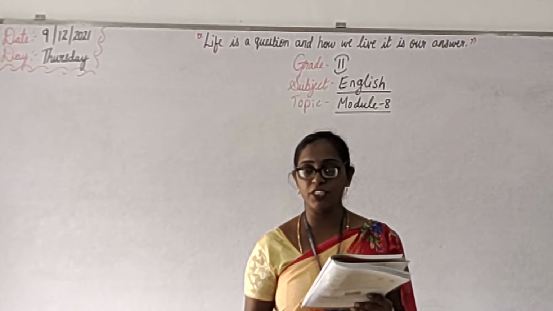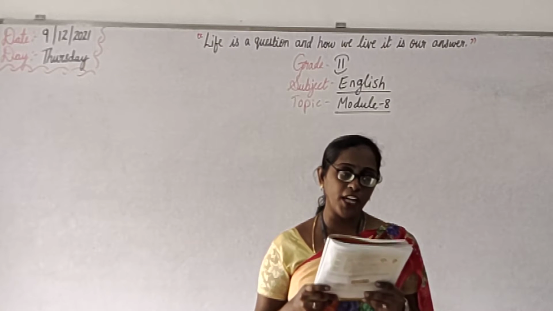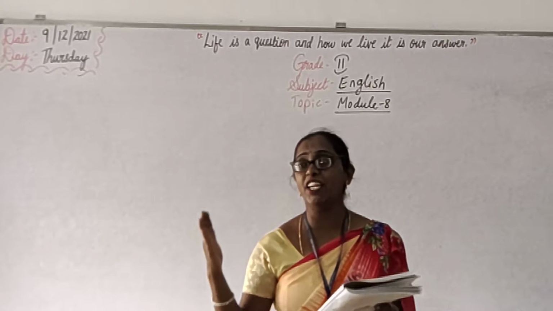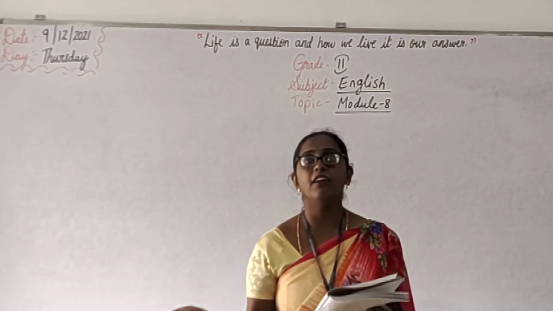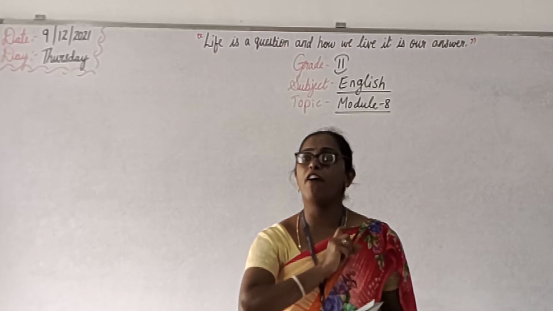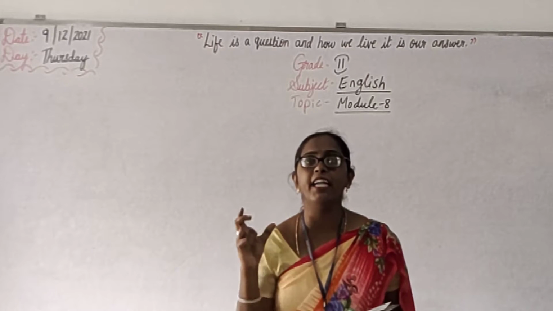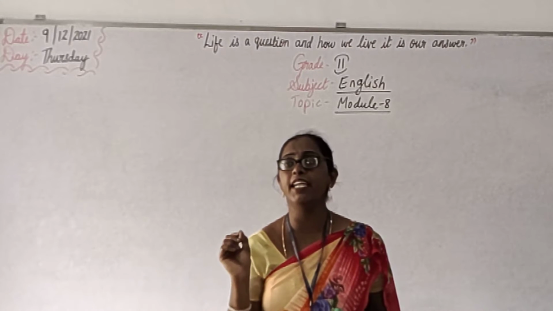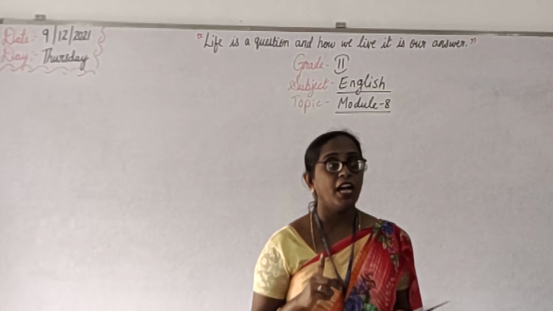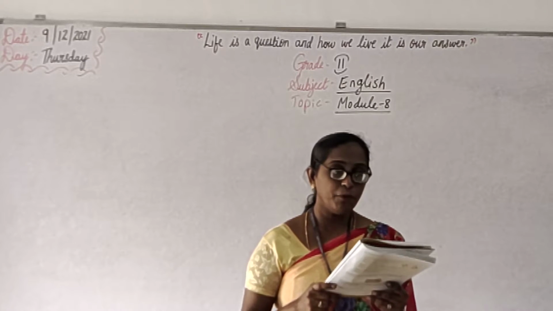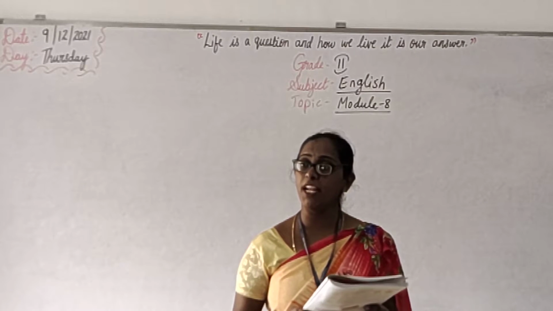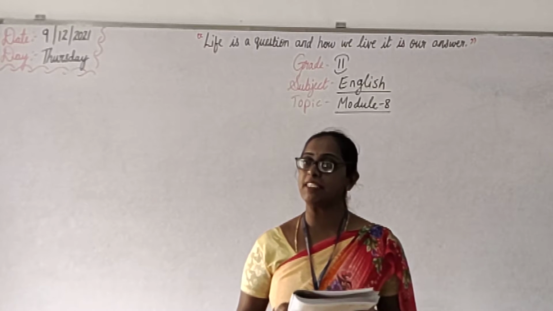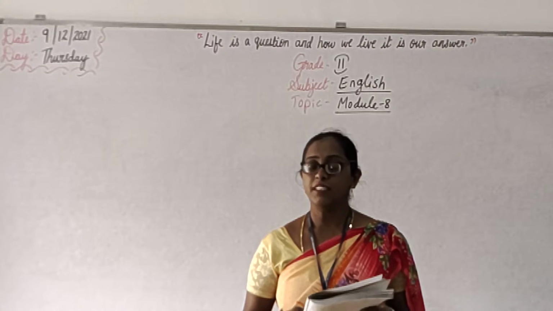Understood, children? Then do not add s or es to verbs that come after I, we, you, they. If these words are coming, you should not use s and es for the verbs. Keep in your mind. And for the plural nouns also, no need to add s, es in the simple present tense. Are you getting, children? Yes, ma'am.